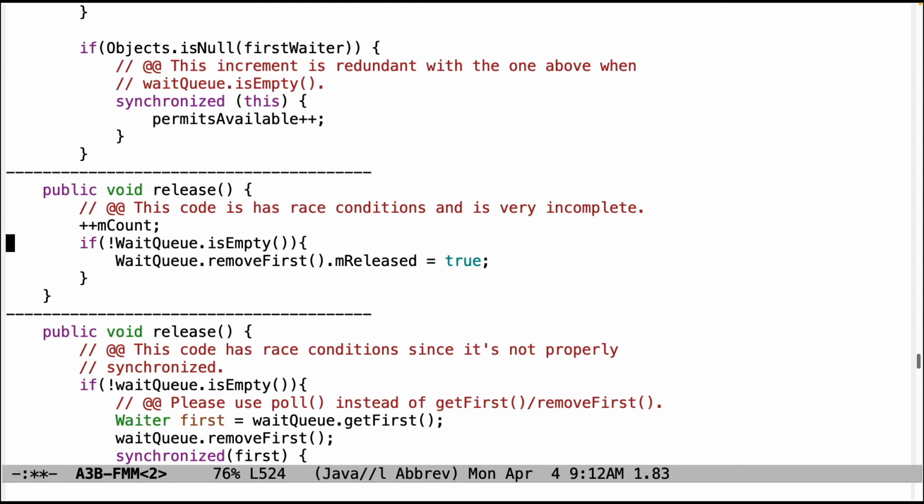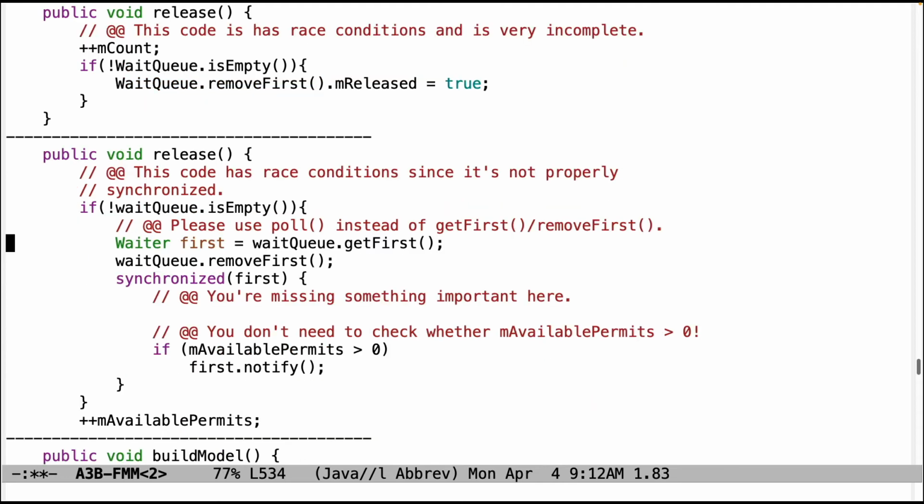This code is completely lacking in synchronized statements. You need at least two of them, and it doesn't have any, and it's also very incomplete, so it's not going to work. This code also doesn't have any synchronized this statement, so it's going to have race conditions. Please use poll instead of getFirst and removeFirst, or isEmpty. You don't need all those three things.